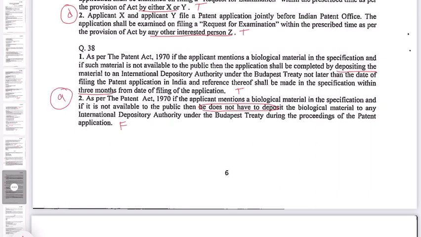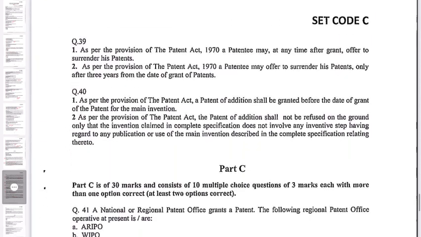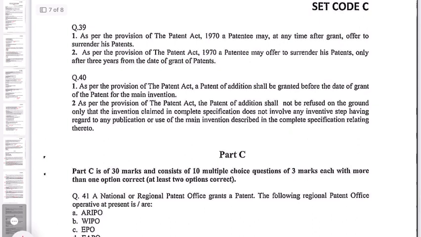Question number 39. As per the provisions of the Patent Act 1970, a patentee may, at any time after grant, offer to surrender his patent. This is true. And the second is, as per the provision of the Patent Act 1970, a patentee may offer to surrender his patent only after 3 years from the date of grant of patent. This is false. So the correct option is A.